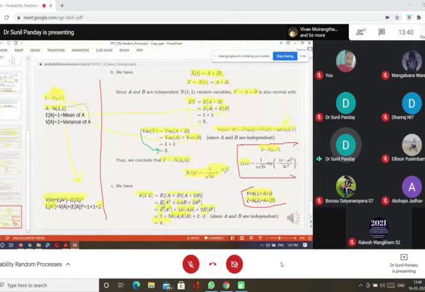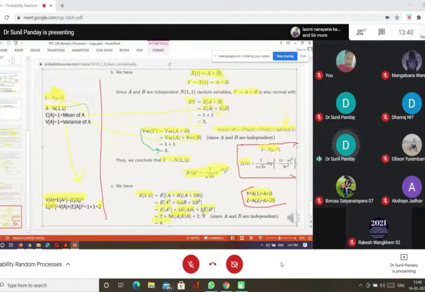Then you take the expectation of each and every term, you will get expectation of A square plus 3 into expectation of AB plus 2 into expectation of B square. So how do you calculate the expectation of A square, and the expectation of B square? And what happens to the expectation of AB?